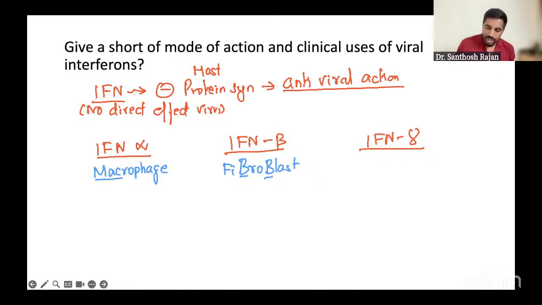But what about gamma? Gamma is from the T cells. Sometimes the natural killer cells also. And one more thing, all interferons come in the innate immunity. This is another point you add: it's a part of innate immunity. Okay, so this is the source.